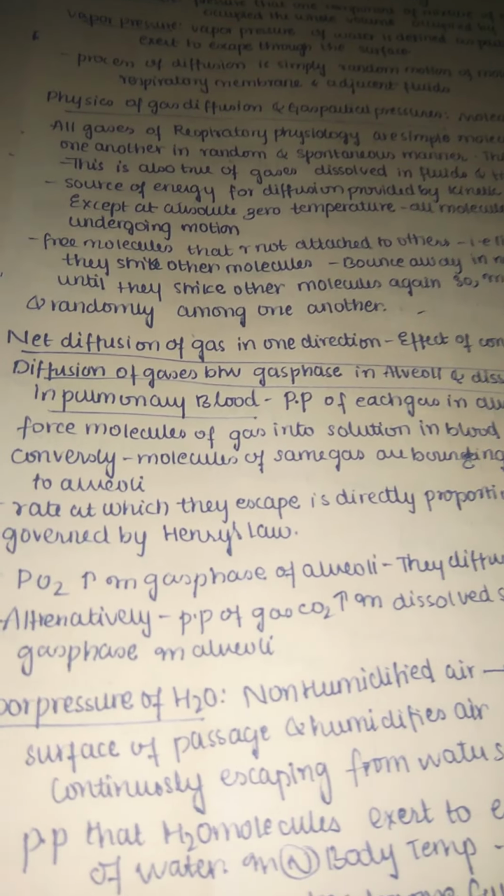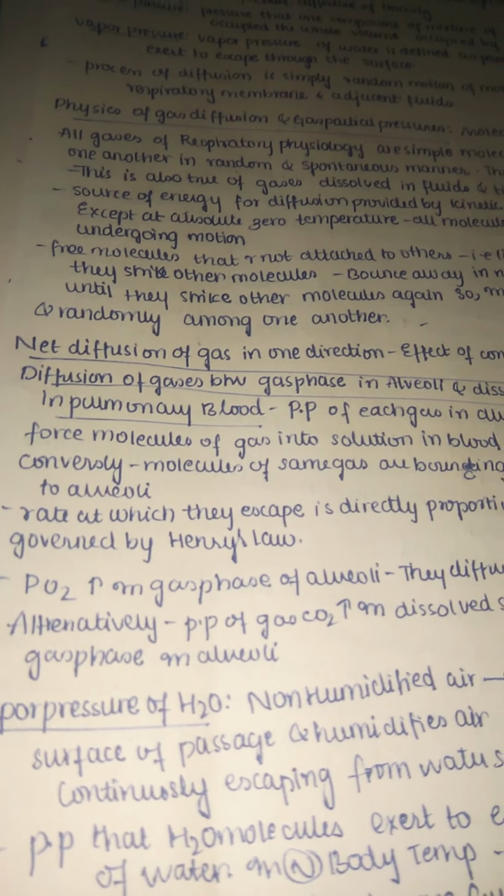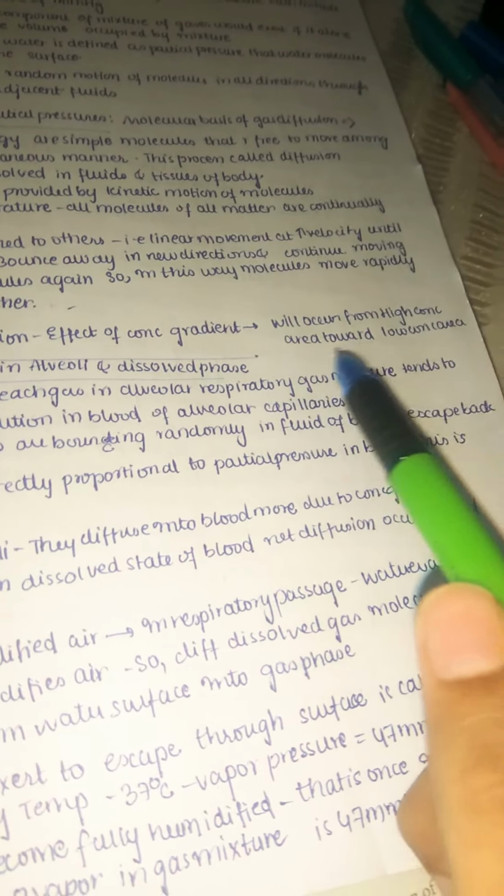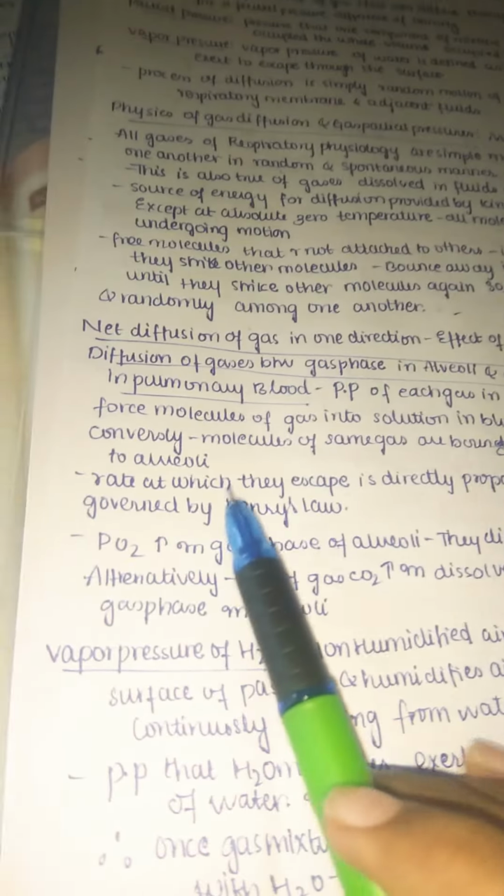That is related to the diagram we already saw, how the gases move in one direction. Actually, why we are learning this basic concept of physics is that we need to understand how this diffusion process goes on in the respiratory system also. So the effect of concentration gradient will occur from high concentration to low concentration. This is very simple, everyone knows.